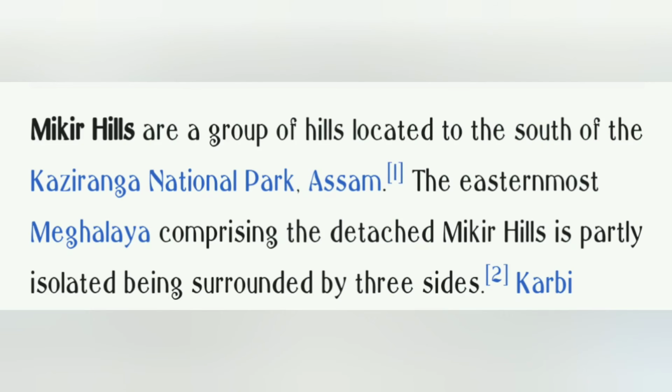Then we have the fourth option, that was Mikir Hills. Now Mikir Hills here is said to be a group of hills located to the south of the Kaziranga National Park. So even if Assam wasn't mentioned here with Kaziranga, you should have guessed. Okay. So yeah, the easternmost Meghalaya, comprising the detached Mikir Hills, is partly isolated, being surrounded by 3 sides. So Mikir Hills, again northeast India, and Mahadeo Hills, central India.